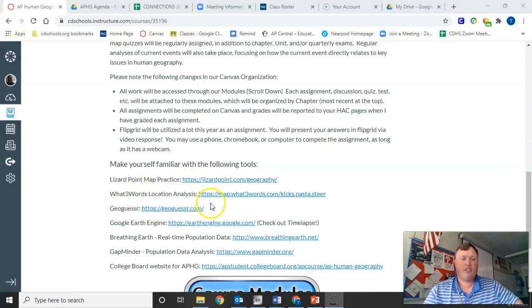What 3 Words? GeoGuessr. These are all geospatial analytical websites giving you ideas of using your surroundings to guess where you are based on Google, like a street view version of Google Earth. And then you have What 3 Words, which gives you a 3-word address for every 10 by 10 foot location on planet Earth. So on land, 10 foot by 10 foot box, it gives a description.